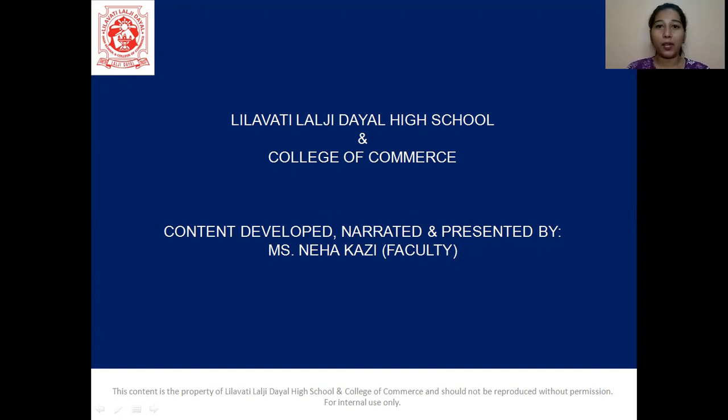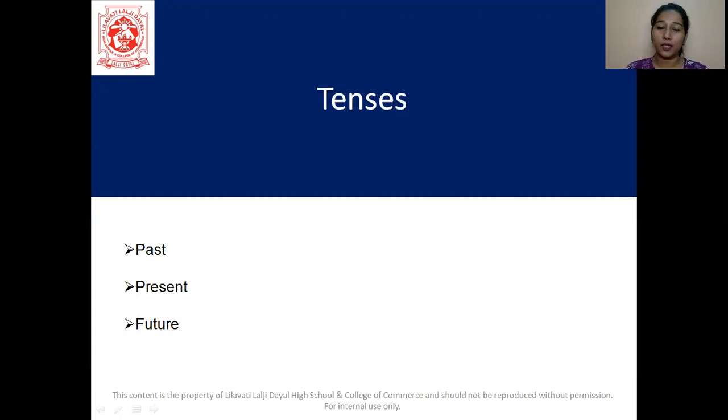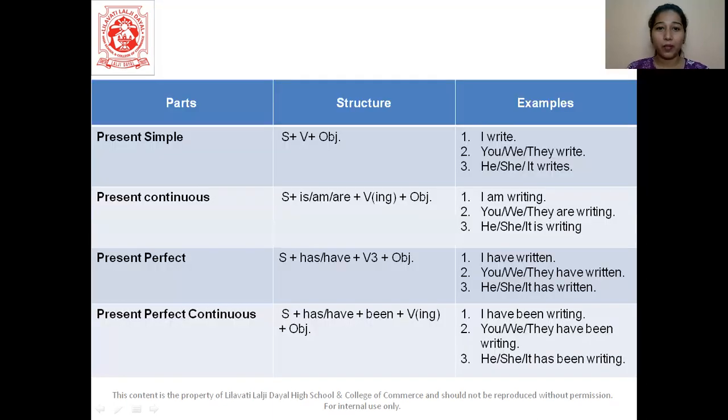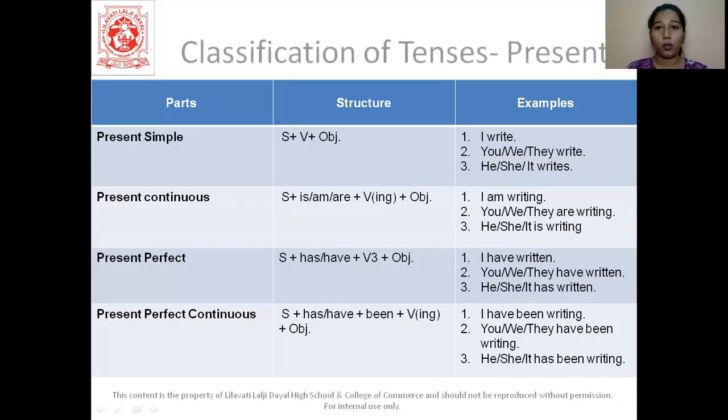In our English grammar lesson today, we are going to talk about tenses. So we'll be discussing past tense, present tense and future tense along with the classification of all these three tenses. So let us begin. So first we are going to talk about present tense. Present simple, continuous, perfect and perfect continuous. So now let us see the structure of it along with the examples.